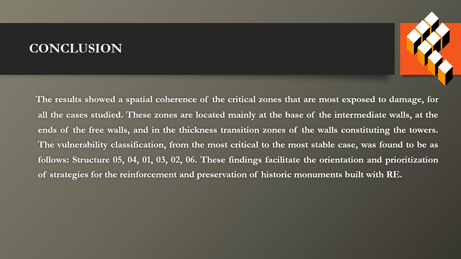The vulnerability classification from the most critical to the most stable case was found to be as follows: structure 5, 4, 1, 3, 2, 6. This finding facilitates the orientation and prioritization of strategies for the reinforcement and preservation of historic monuments built with rammed earth.